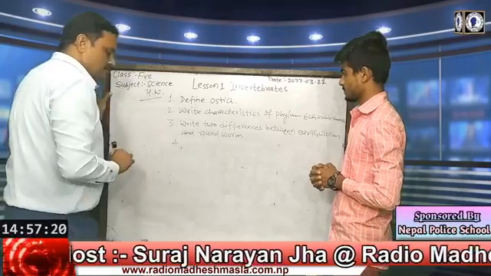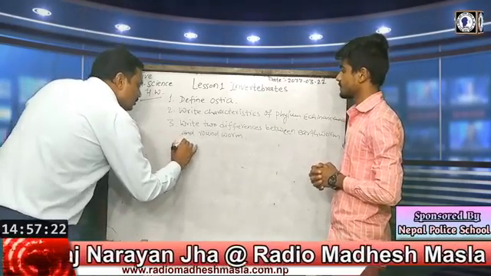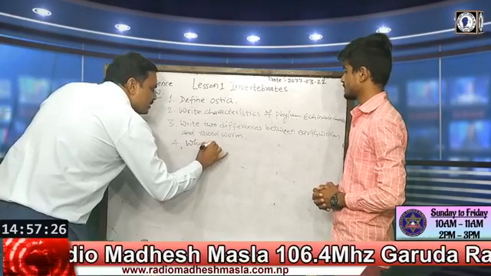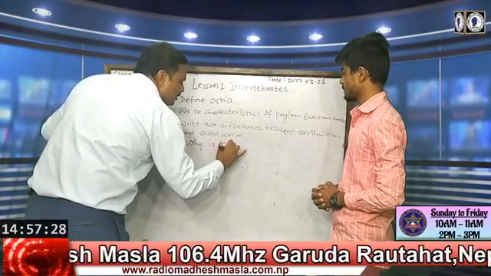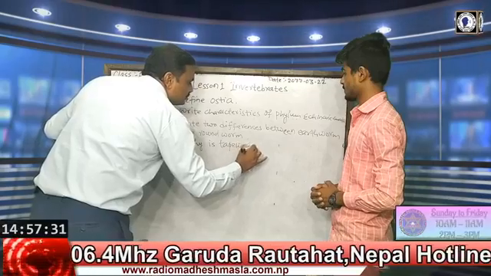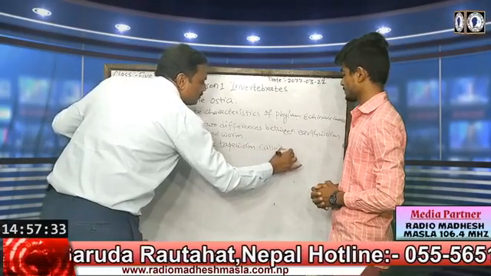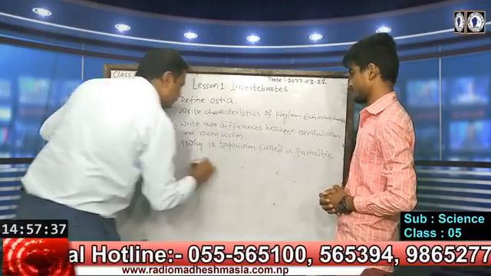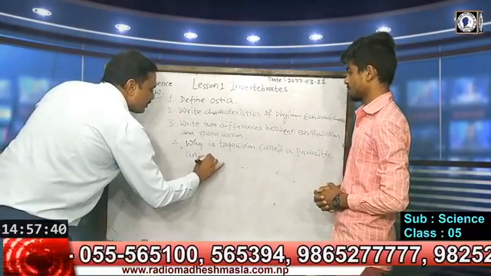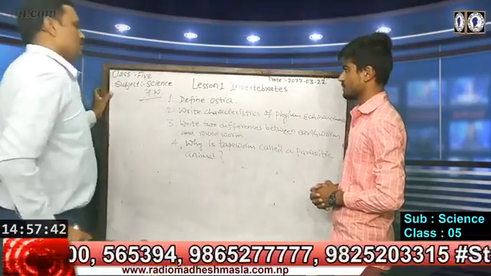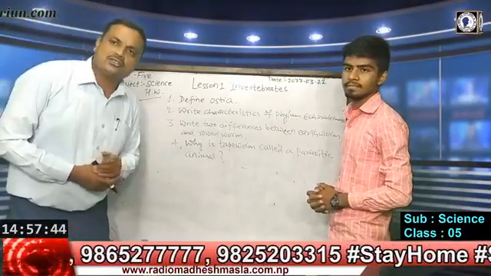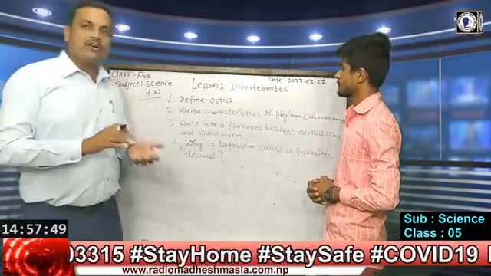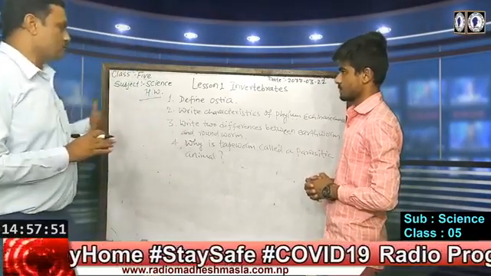4th question, we can write, why is tapeworm called a parasitic animal? So first question, dear student, define ossia. So you can write as answer, hint I am going to give. The small pores found in the body of porifera are called ossia.